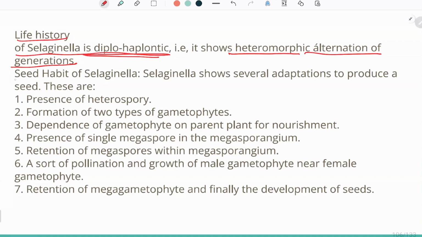The seed habit of Selaginella. Selaginella shows several adaptations to produce a seed. Actually, the term seed habit is used for pteridophytes. The production of seed started from gymnosperms and angiosperms. The seed is present in both gymnosperm and angiosperm, but the beginning of the formation of seed is termed as seed habit, and it starts from pteridophytes.